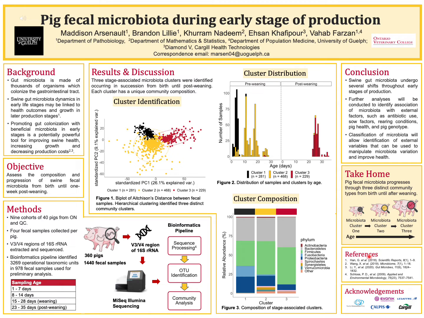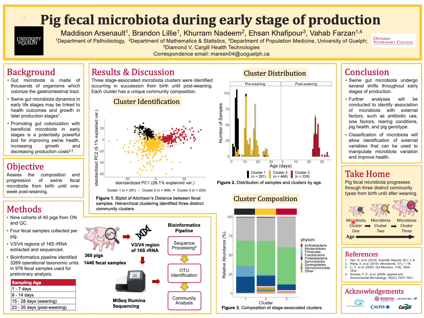Lastly, figure 3 shows the relative abundance of phyla within each cluster. Notably, all 3 clusters are dominated by Bacteroides, Firmicutes, and Proteobacteria phyla. Cluster 1 also contains a high relative abundance of the Fusobacteria phylum, but in contrast, cluster 2 and 3 contain low levels of many different phyla. So, microbiota community diversity increases as the pigs age and progress from one cluster to the next.